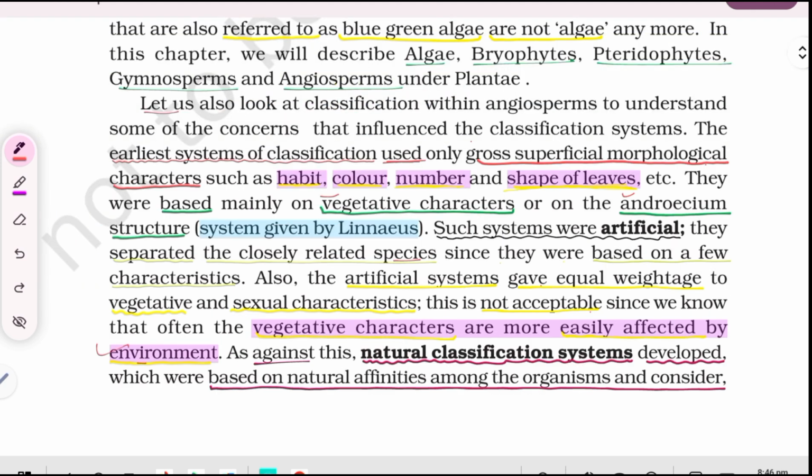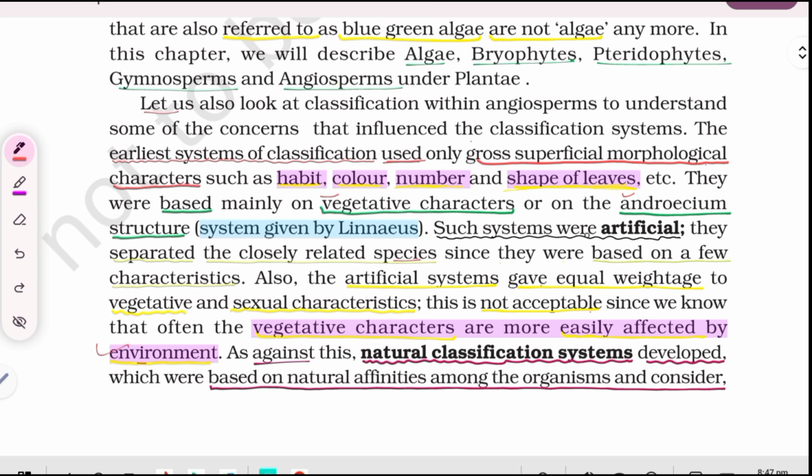Let us also look at classification within angiosperms to understand some of the concerns that influenced the classification systems. The earliest systems of classification used only gross superficial morphological characters such as habit, color, number, and shape of leaves, etc. They were based mainly on vegetative characters or on the androecium structure, a system given by Linnaeus.